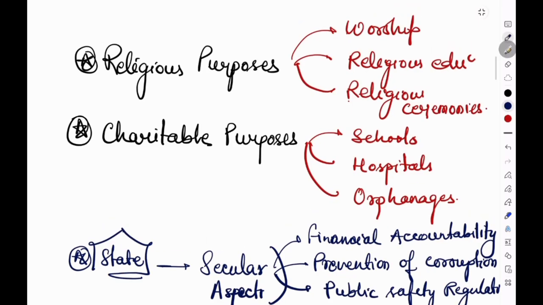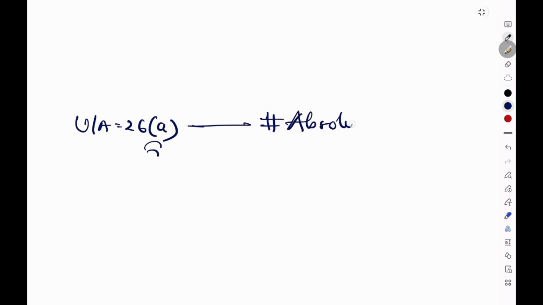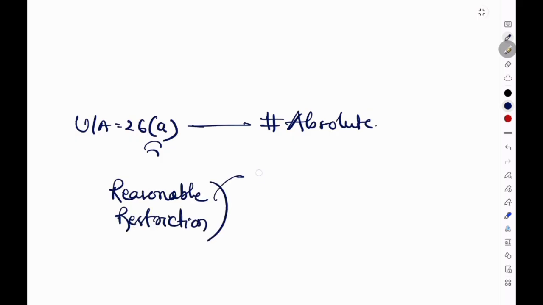Okay, but there come certain limitations upon this right. Like many fundamental rights, Article 26 Clause A is not absolute. It is not absolute. That means there must be some conditions or restrictions. So what are those reasonable restrictions? The first one is public order. What does it basically mean? Public order means that religious activities cannot disturb the peace and law and order.